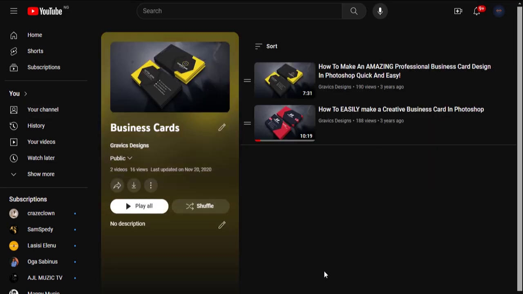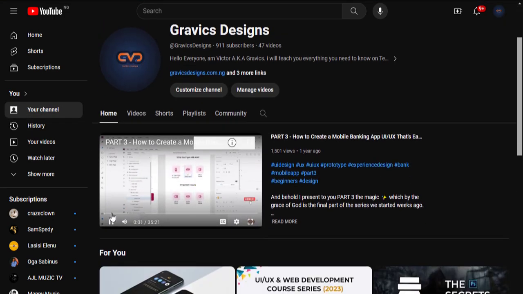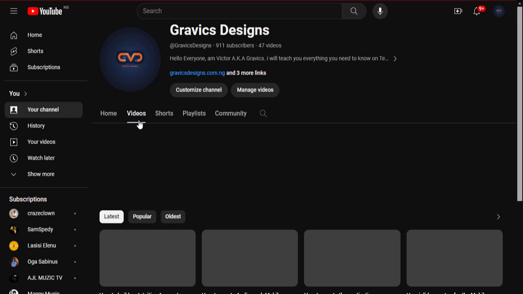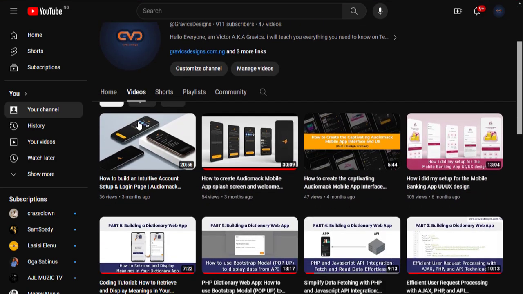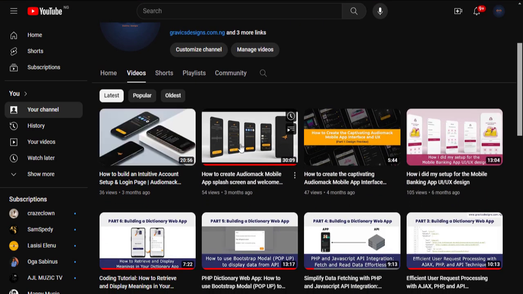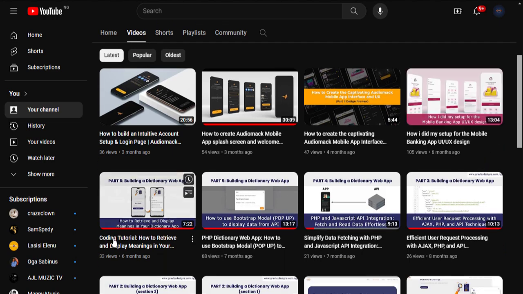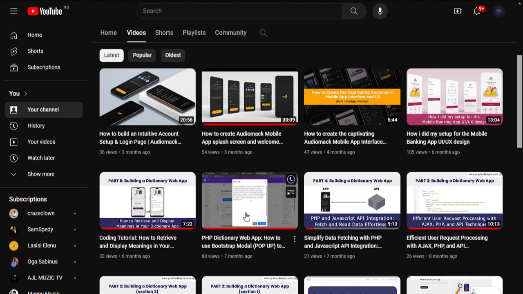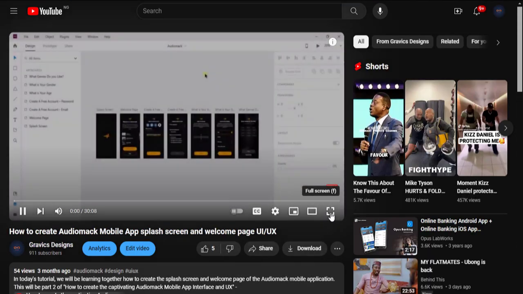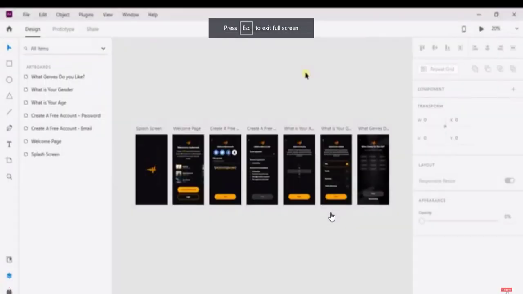For example, if UI/UX design, flyer design, or coding is the field with the highest engagement or the most watched video, we'll take that field and maintain it as our focus for this year. In lieu of that, I'll be completing my unfinished series from last year, because I want to start with coding, which is the dictionary web app project we were working on last year. I decided to pick that first because I got very encouraging comments from people requesting me to complete it.